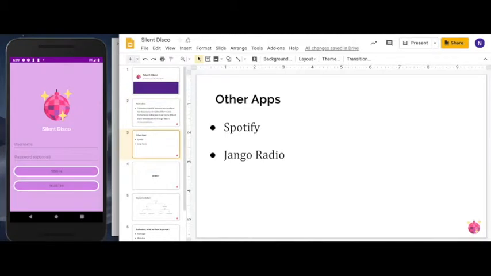And there are existing apps, for example, Spotify, but it's more like a music provider. It doesn't let you share the music together. Django Radio does let everyone listen to the same radio station, but it doesn't support enough customization. So there we go, we have Silence Disco. We wanted to connect people through music, and everyone could be a DJ and create their own party.